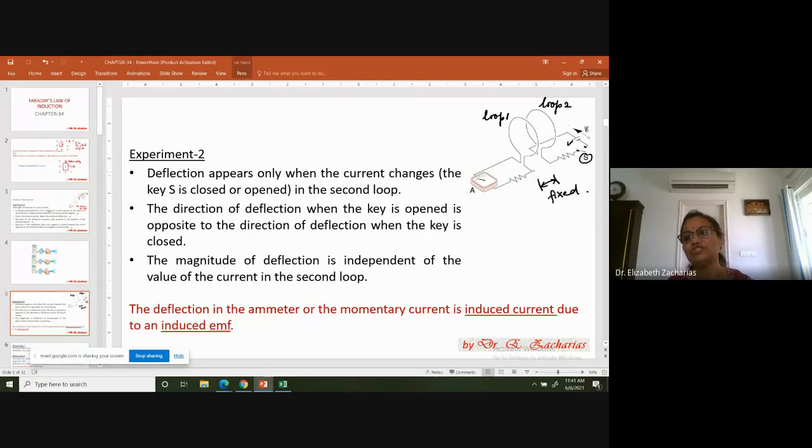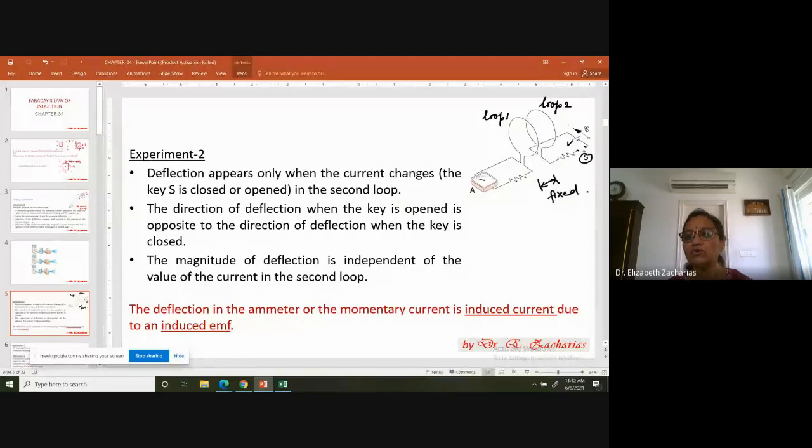Okay. And they are keeping the position. There is no motion in this case. The distance between loop 1 and loop 2 are kept fixed. Okay. Now let us see what all happens. Every time the key is closed, there is going to be a current in the loop 2. And what is a loop of current going to create? A loop of current will create a magnetic field. It's a source of a magnetic field, you know it.